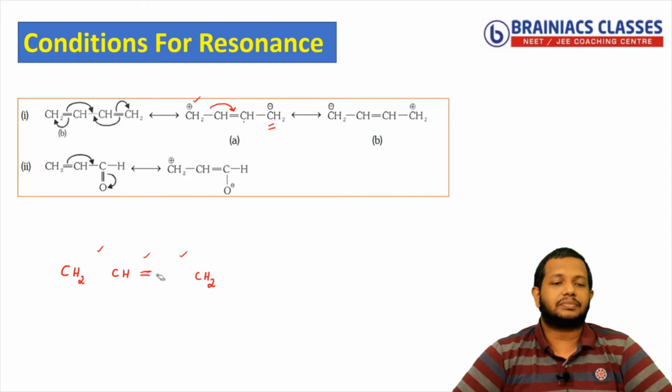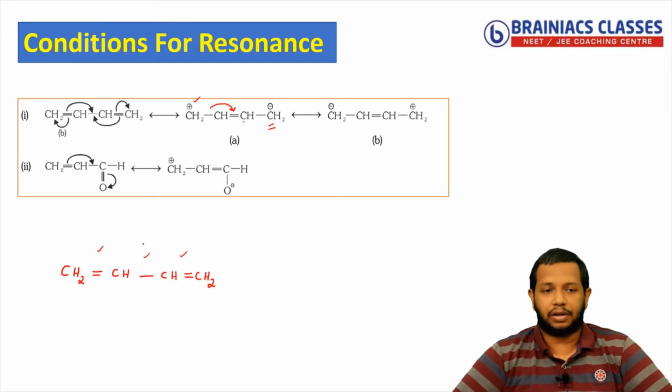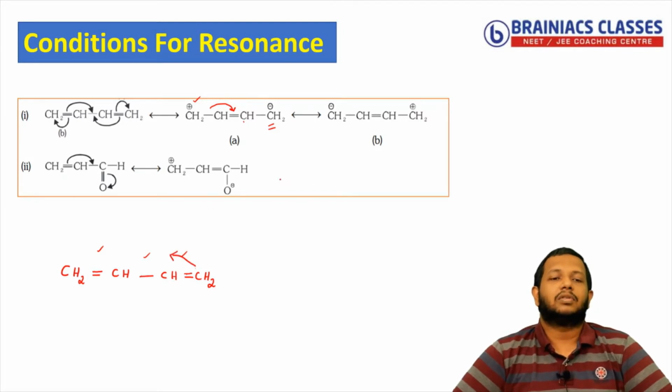Now you can also ask, sir, it is also possible that the pi bond can shift in the left direction, the other direction. Let's see that also. So you have something like this. I have kept a double bond here, and here also a double bond as the initial condition. So we have initially done it from left to right. It is also possible that this pi bond can also shift towards another pi bond. Correct. So let's see that structure.